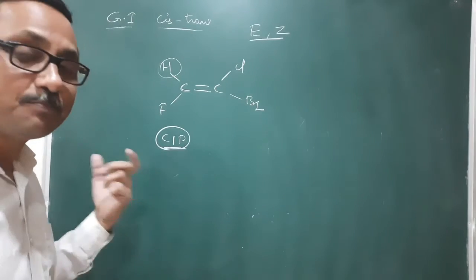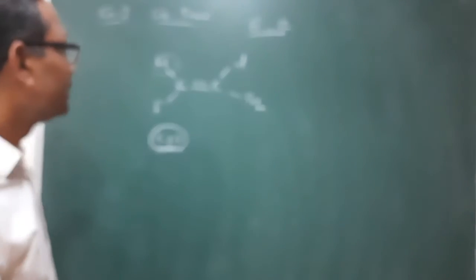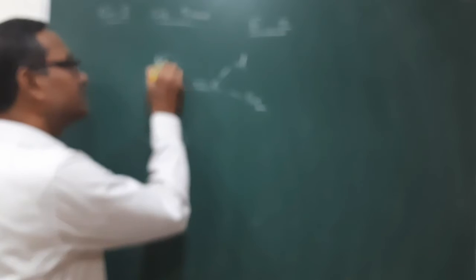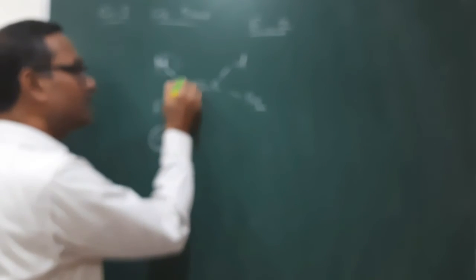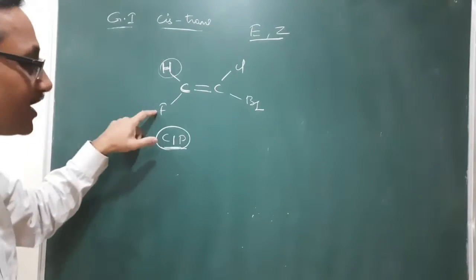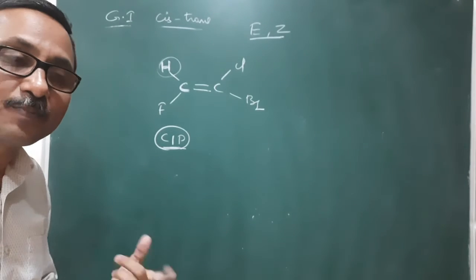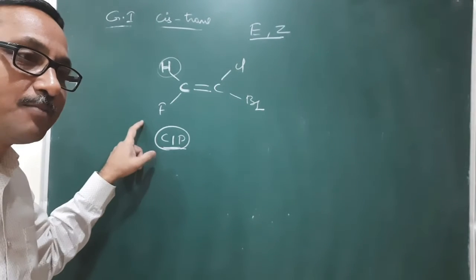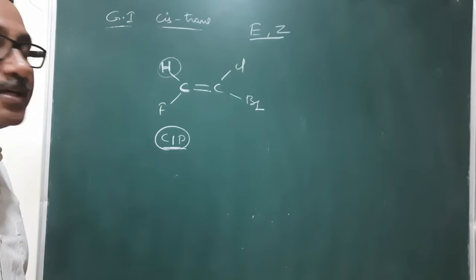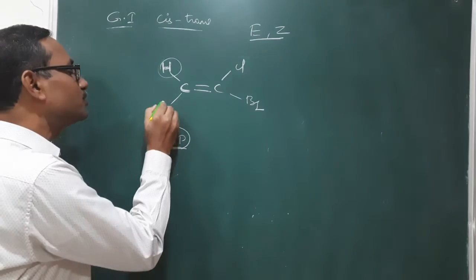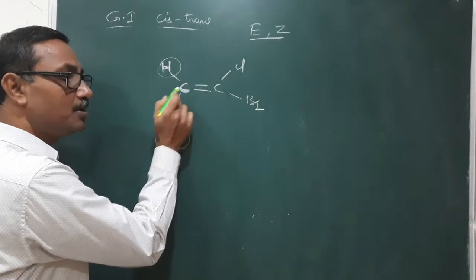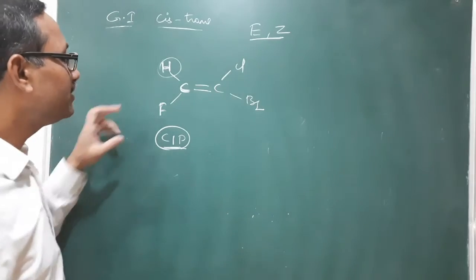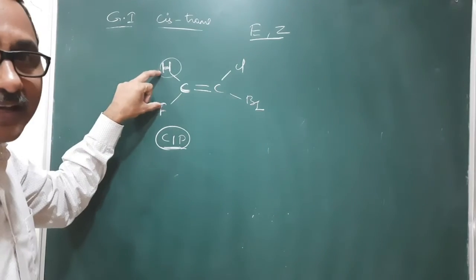What does the CIP rule mean? The atom directly bonded to the double bonded carbon with a higher atomic number will get a higher priority. Lower atomic number will get a lower priority. So now you compare these two atoms which are bonded to this double bonded carbon.